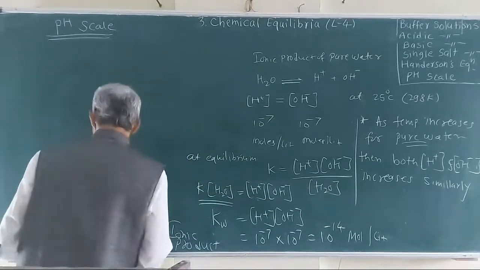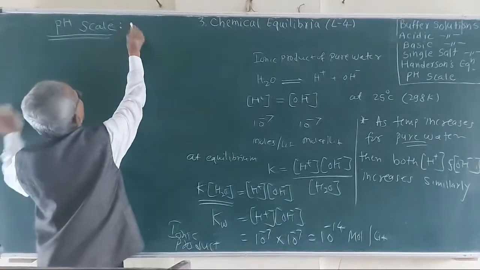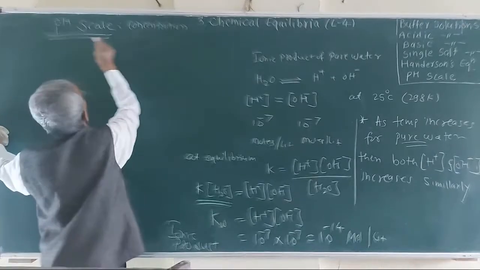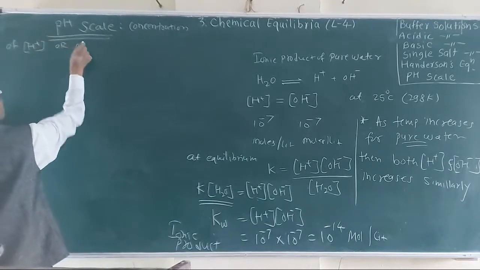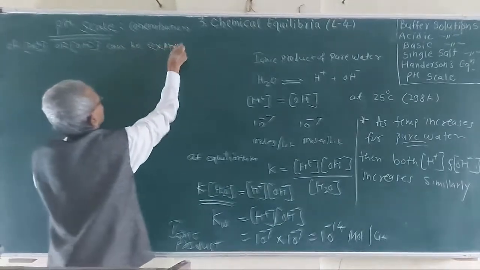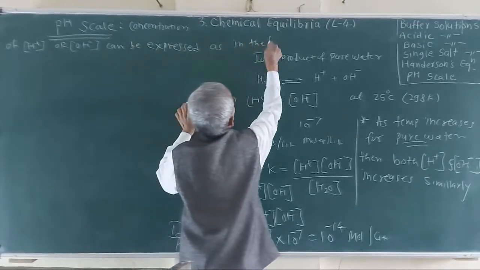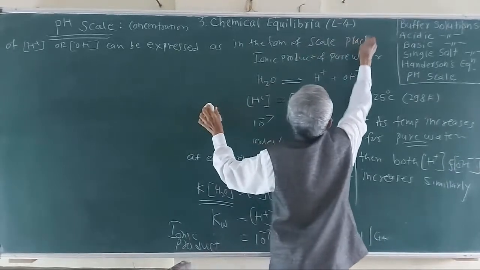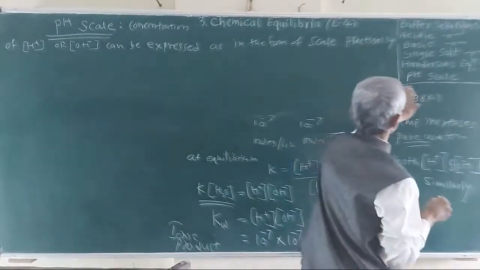So here we are going to study what is meant by pH and what is the pH scale. The pH scale is where the concentration of H plus ion or OH minus ion can be expressed in the form of a scale practically, and it is called a pH scale.